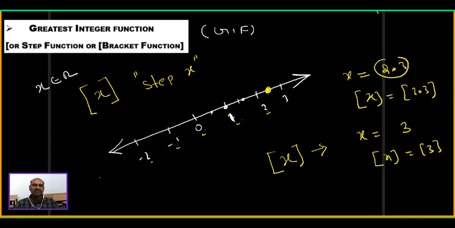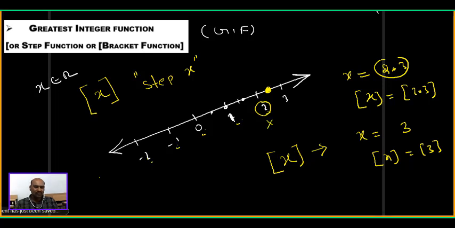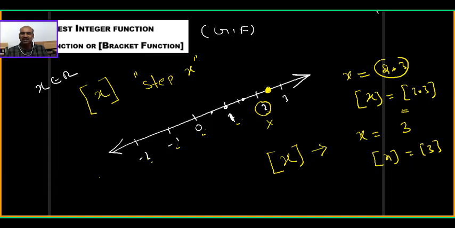Among all, which is greatest? This only the greatest, no? This is the real number 2.3. So all the integers should be identified below that real number 2.3. What is our observation? 2, 1, 0, all are integers lesser than that only. But I am asking, which one is greatest? We should say 2. That is called step of x. So step of 2.3 means I can say 2.